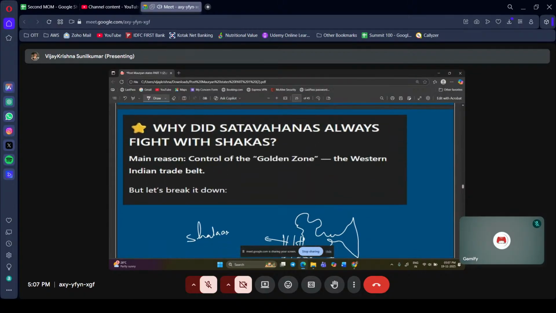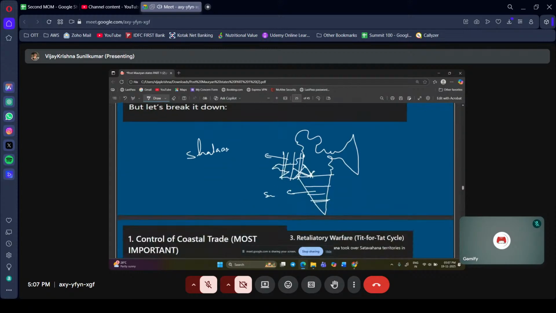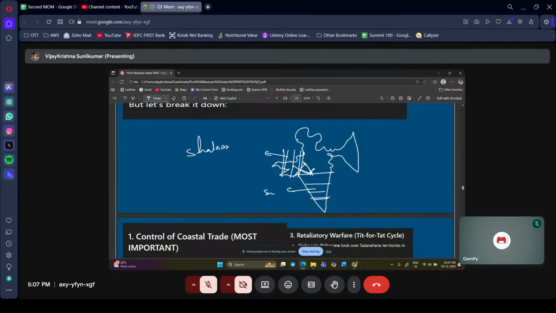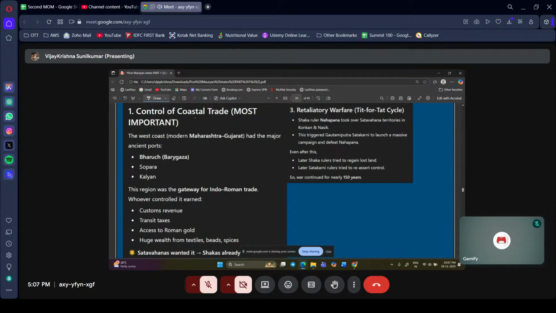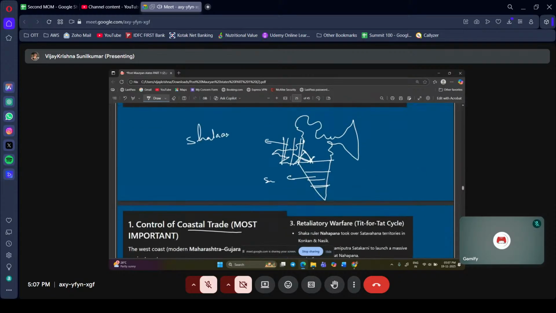So why did the Satavahanas always fight with the Shakas? The main reason was to control the golden zone, that is the western Indian trade belt, the control of coastal trade. At that time, the coastal ports were very famous. Even now, I can give you a trick: sometimes UPSC may ask some place name, like Pompur, Chittur, Mussooris.